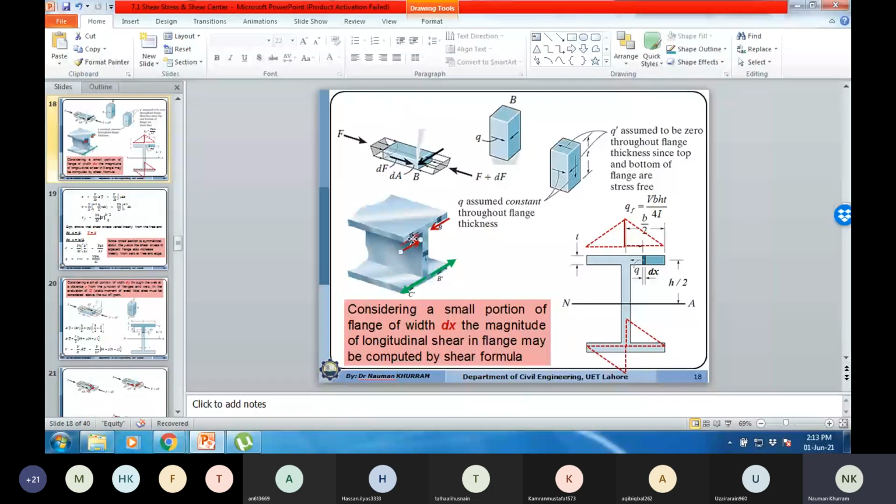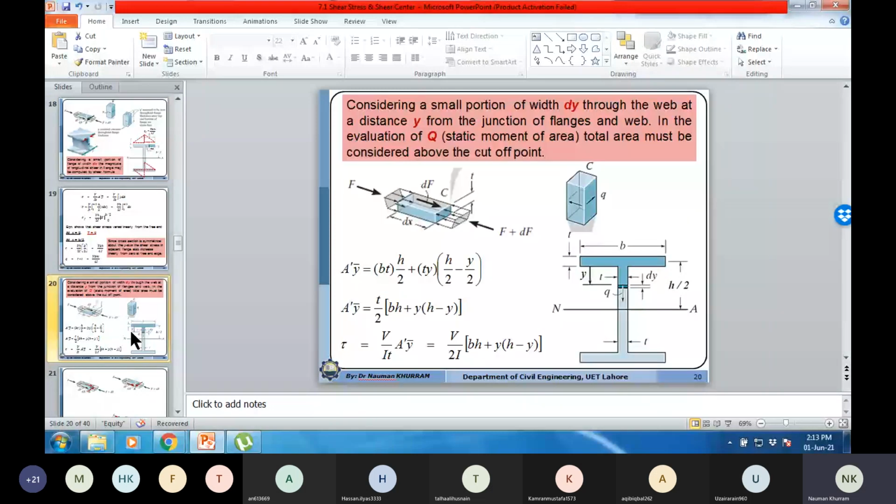Similarly, we are interested in determining the distribution or the direction of the shear flow in the web. So we are considering a differential area in the web, and this differential area has thickness dy and width t.